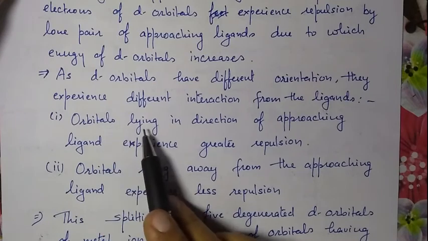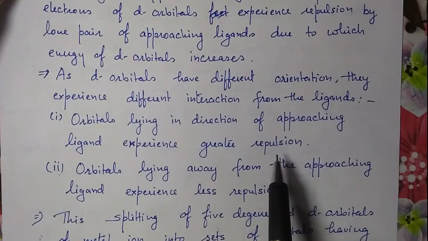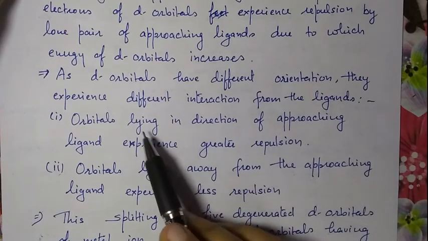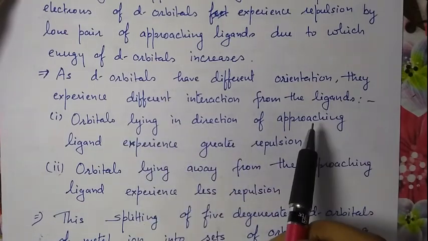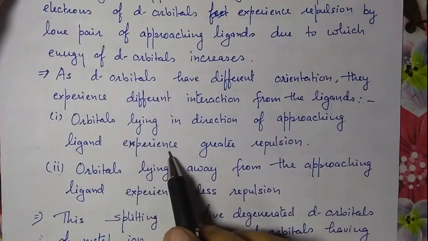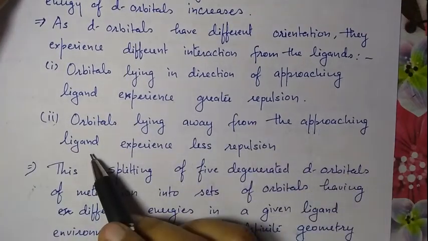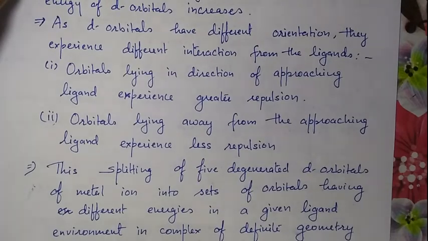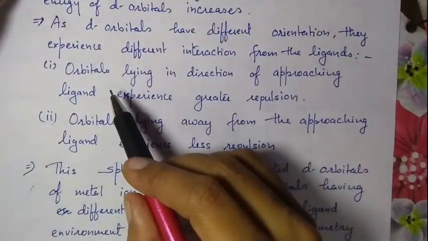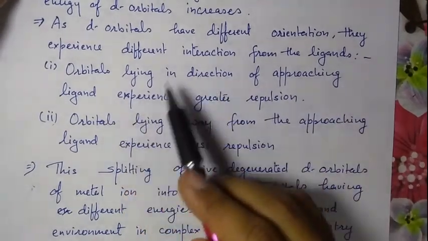The orbitals lying in the direction of the approaching ligands experience greater repulsion, and orbitals lying away from the approaching ligands experience less repulsion. If the ligands approach the metal along the orbitals, the repulsion will be more.